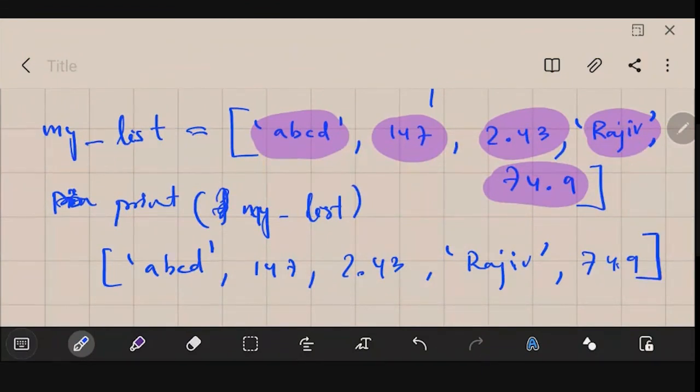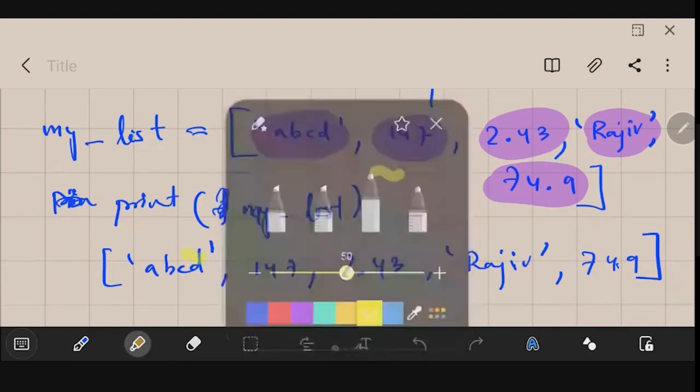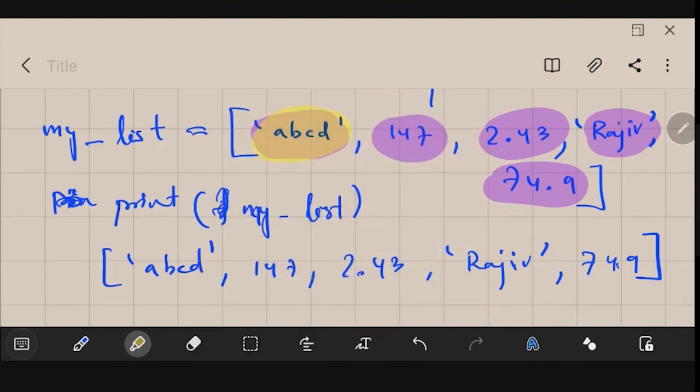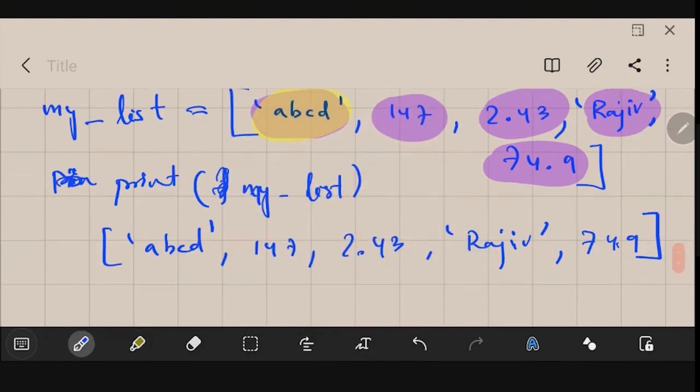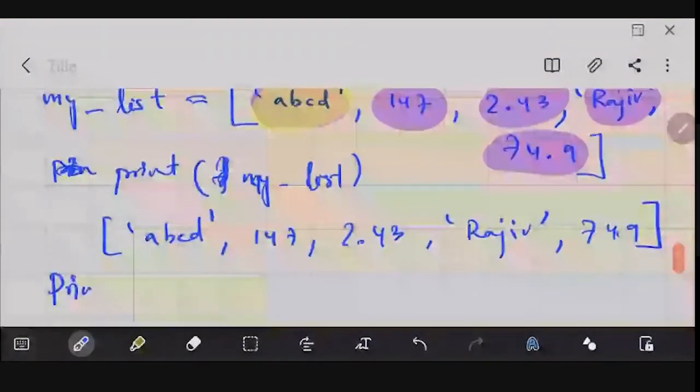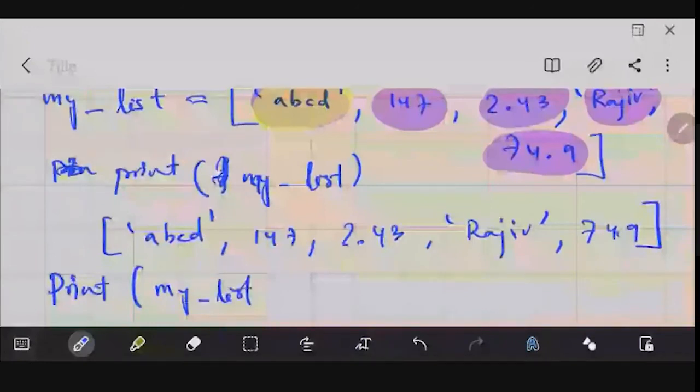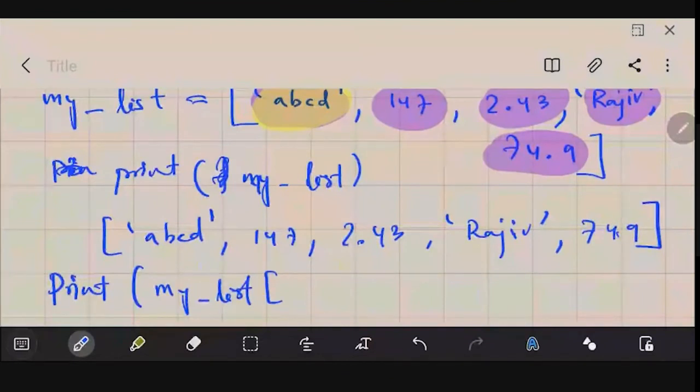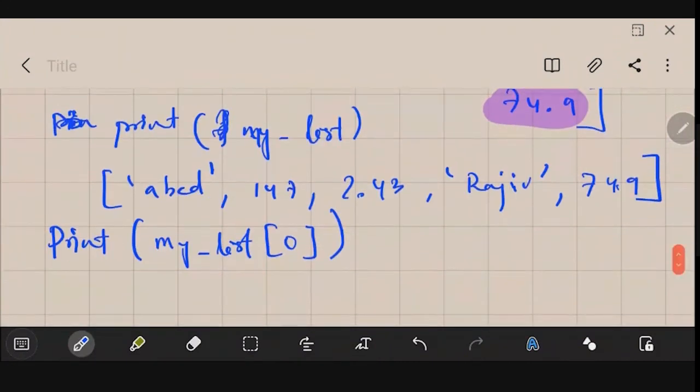Let's say I want to access only the first string, ABCD. I just want to access this first string. Then I can access it like this. I will type print, then my_list, then in square brackets I will type 0, because that is the first one. If I type like this, it will display 'ABCD' only.